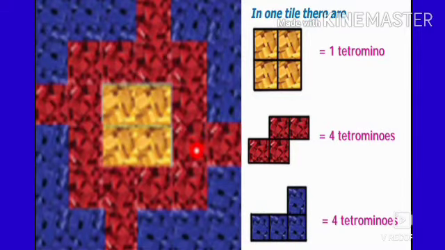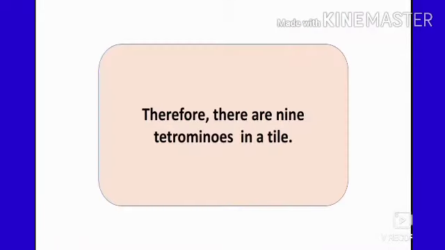How many are there? 1, 2, 3 and 4. So 4 tetrominoes. And how many blue tetrominoes are there? 1, 2, 3 and 4. So 4 tetrominoes. Totally 1 plus 4 is 5, 5 plus 4 is 9. So there are 9 tetrominoes in a tile.